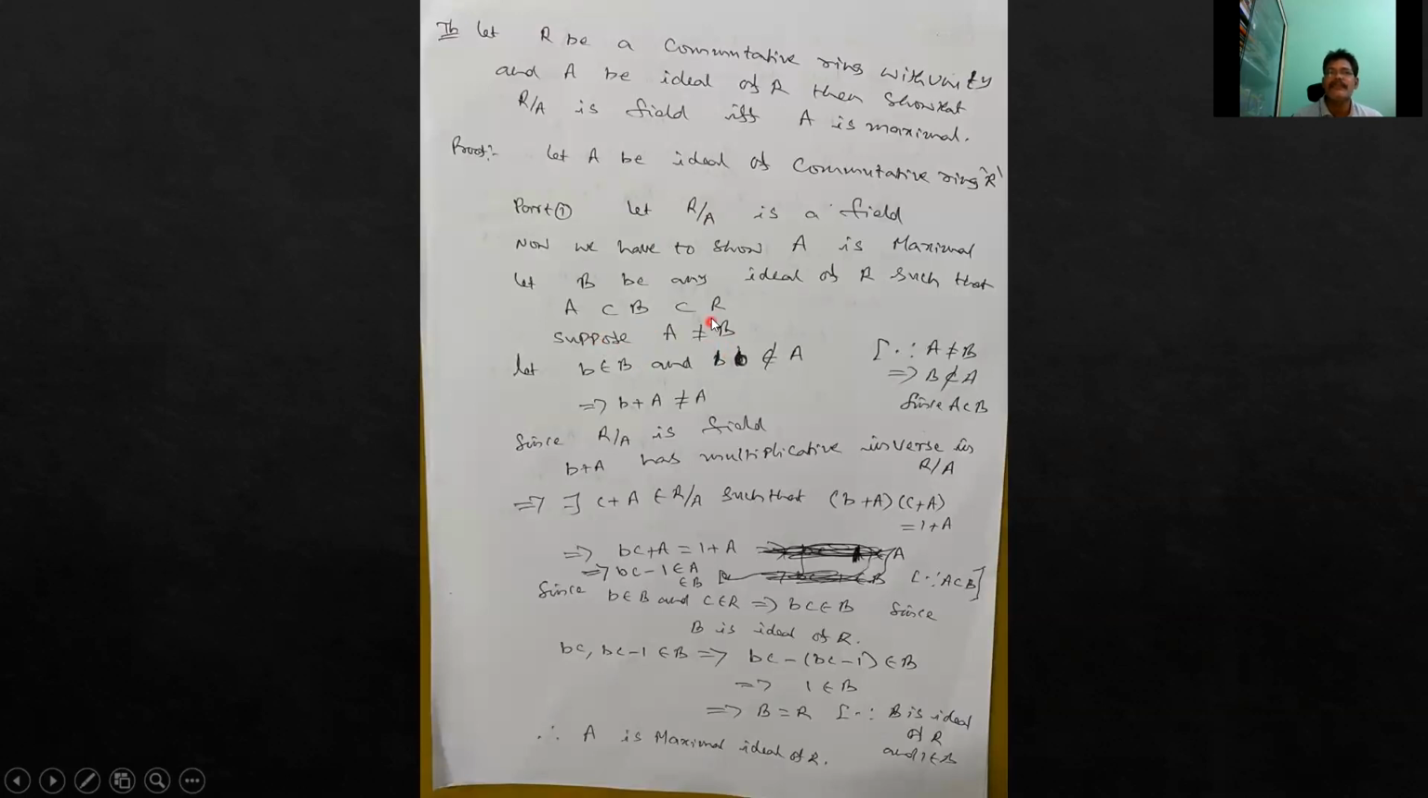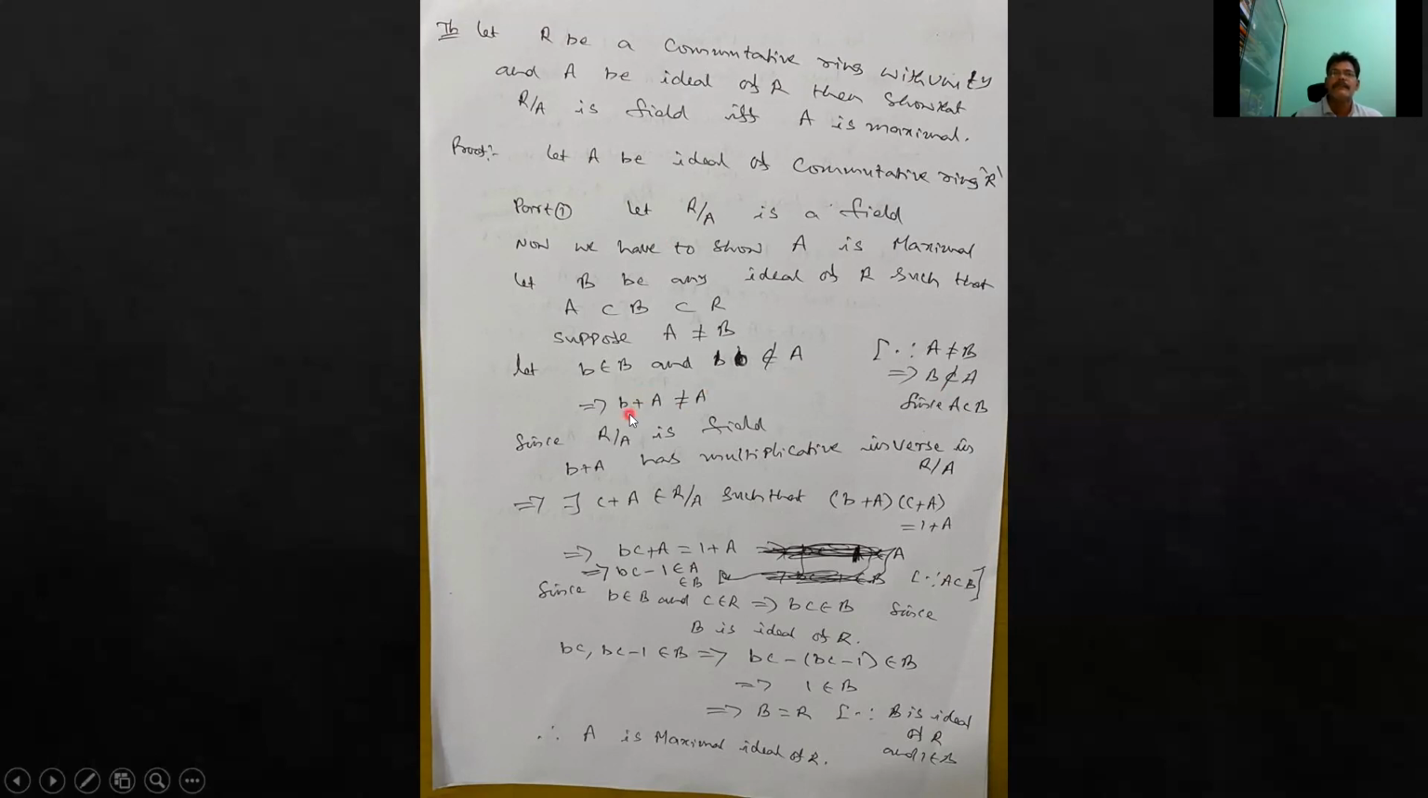So already A is a subset of B. A not equal to B implies B is not a subset of A, because if B were a subset of A, since A is already a subset of B, A would equal B. So B is not a subset of A means there exists at least one element b belonging to B such that b does not belong to A.